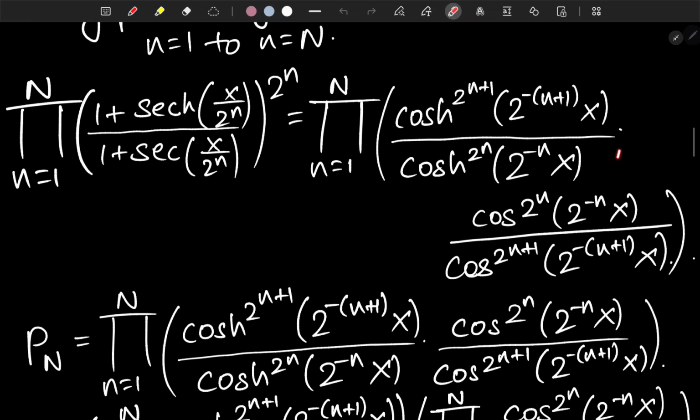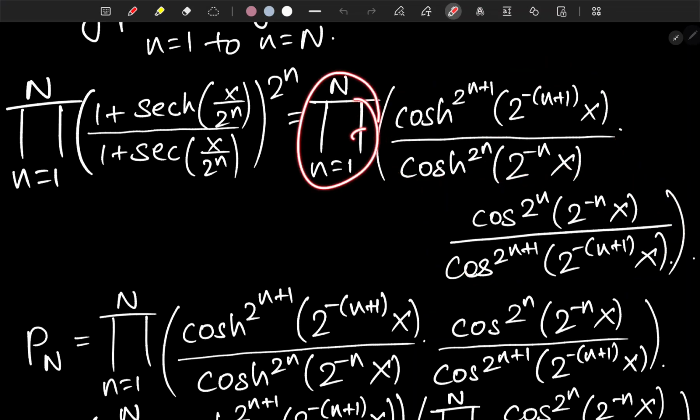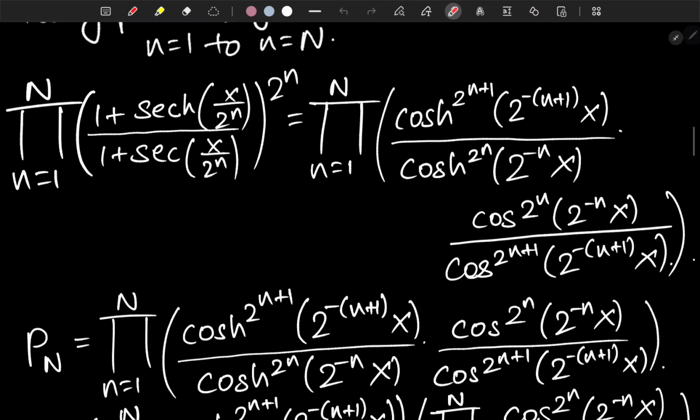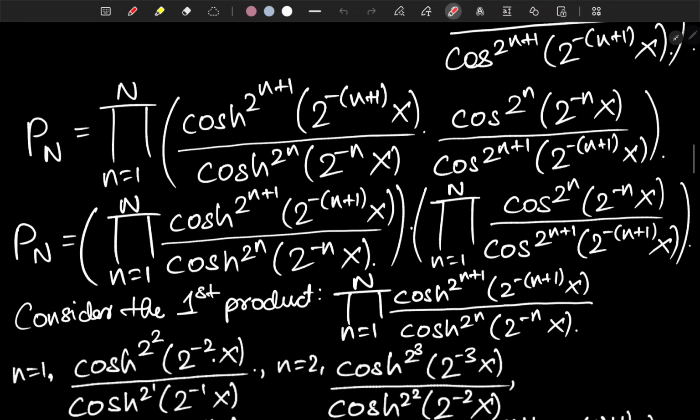Now since these two quantities are being multiplied to each other, we can just split this product into two different products, first one with this one and second one with this one. So let's replace this with P sub capital N, in order to save some space and some time.